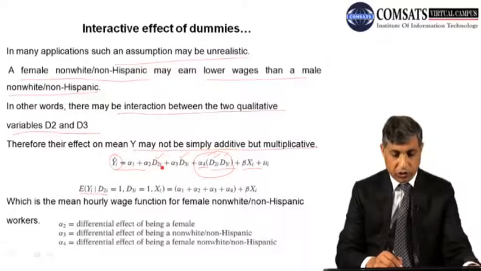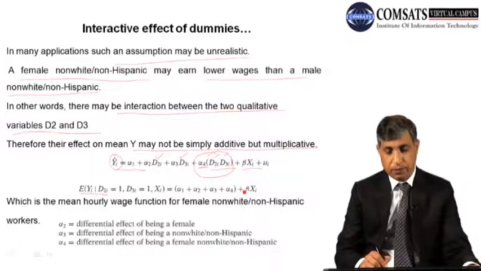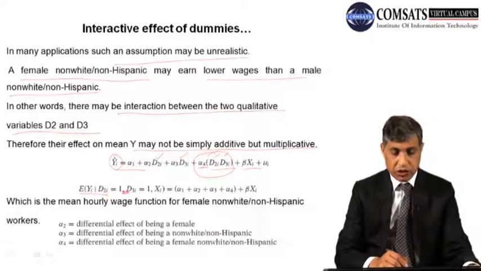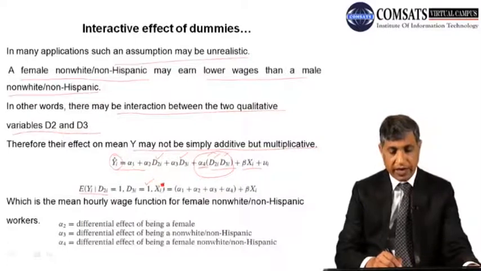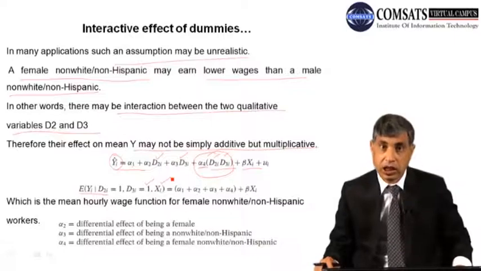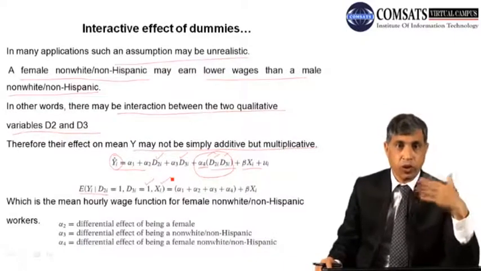When you put it equal to 1, it will become alpha 1, alpha 2, alpha 3 plus alpha 4 plus beta xi. What does this mean? You are keeping D2 equal to 1 and D3 equal to 1 and xi. You are taking the three properties, 1 and 2 and x.